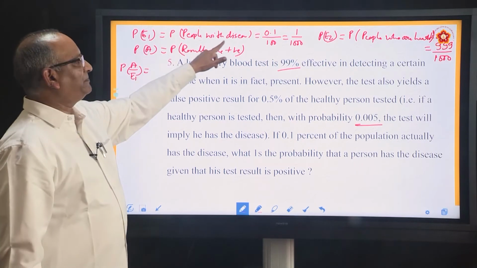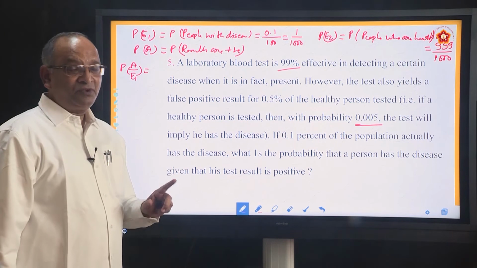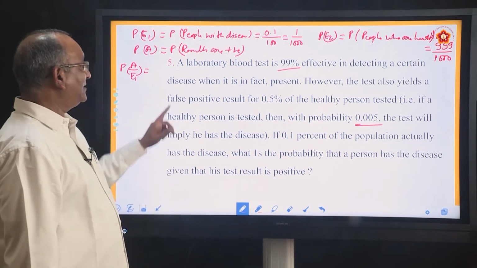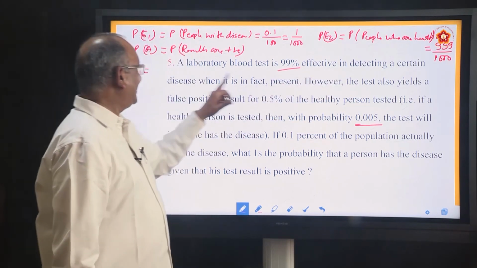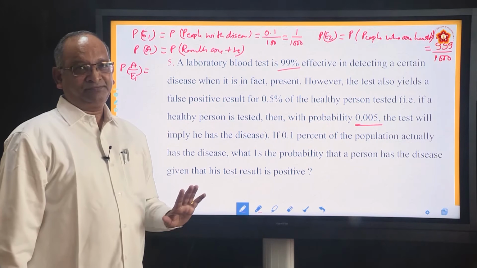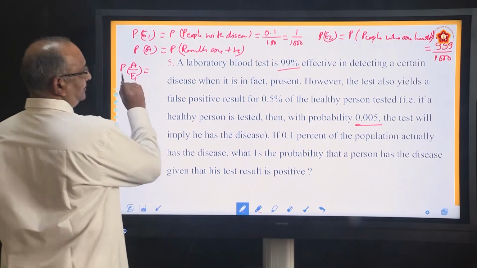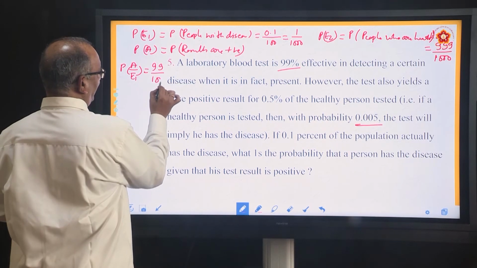E1 means people with disease. Results are positive for people with disease. How many? A blood test is showing 99% effective in detecting a certain disease when it is in fact present. So, how much is it? 99%, or in other terms 99 by 100.